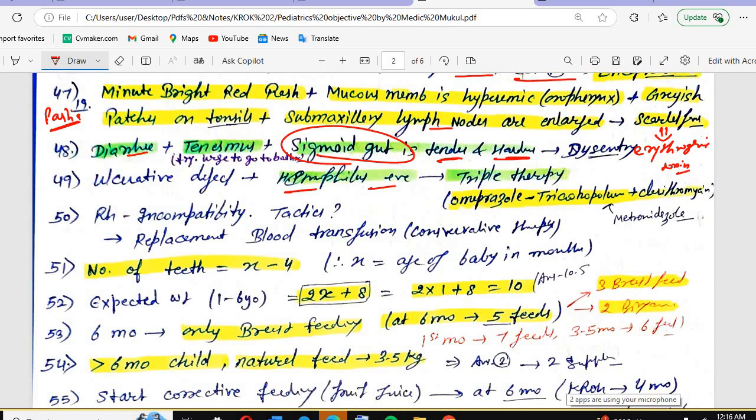RH incompatibility. If the patient is having an RH incompatibility and ABO incompatibility, what will you give? Replacing the blood, exchange transfusion, means conservative therapy will be given. Number of teeth you have to calculate with the formula x minus 4.